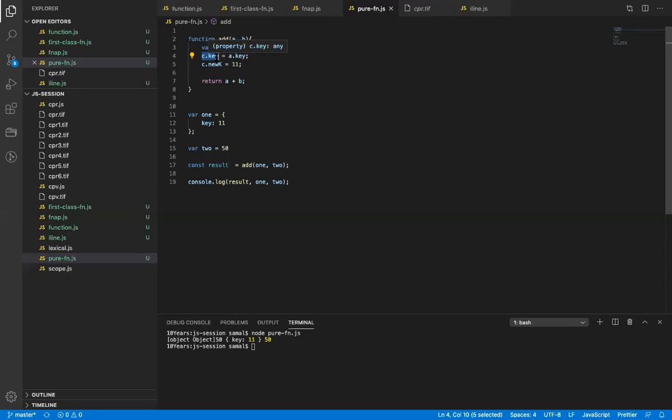Function returning function. What is a higher order function? Function returning function. Okay, that is one part. Passing a function as a parameter. Yes, right. So a higher order function can be both. Either you receive a function as a parameter, or you return a function from a function.